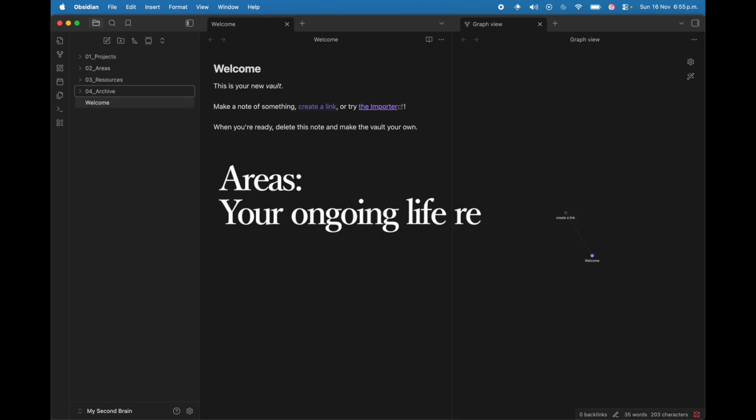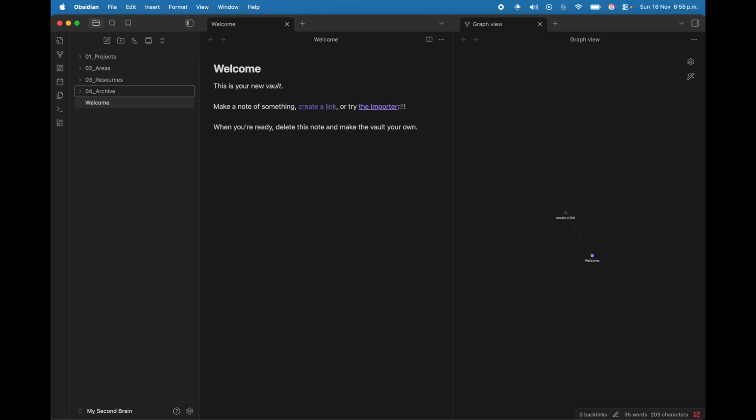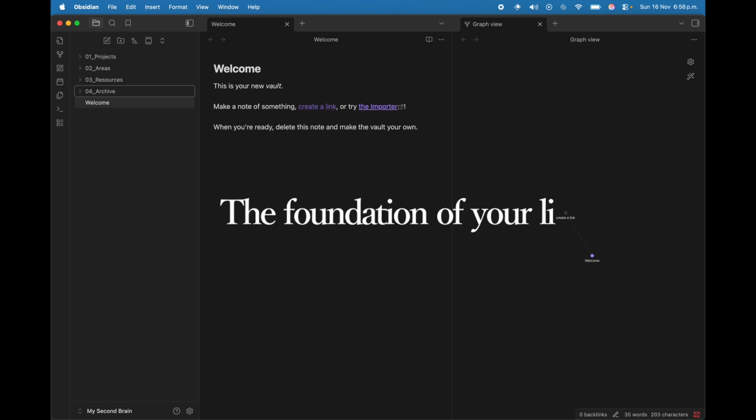Areas. These are ongoing life responsibilities, areas of your life. So there is no end date. You can think of areas such as health, fitness, finance, career, relationships. They will need your maintenance. They are the foundation of your life.